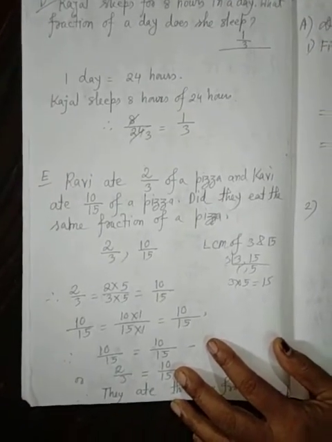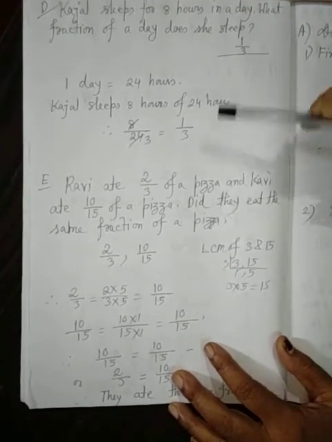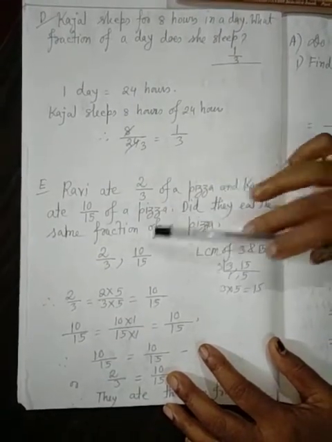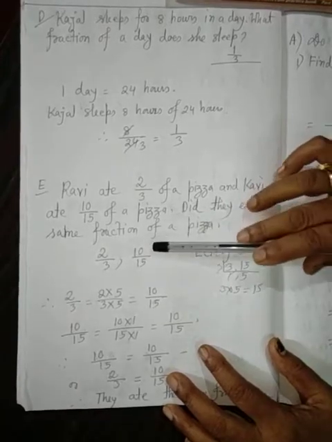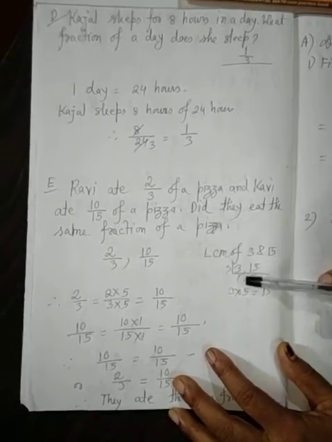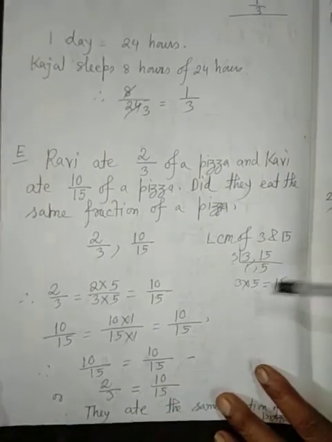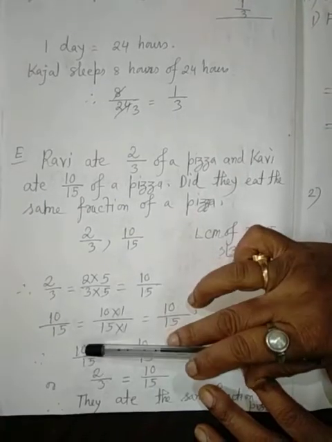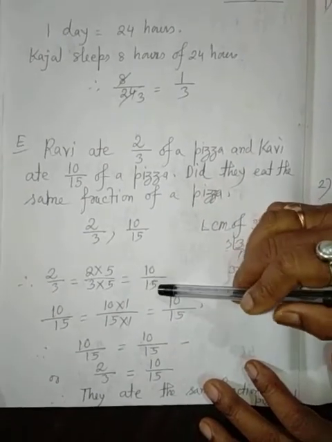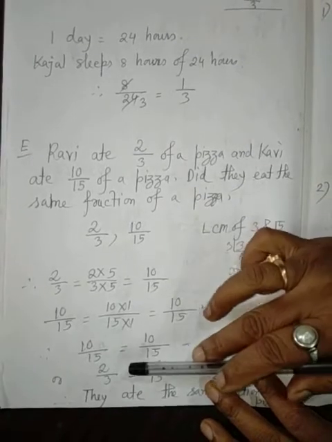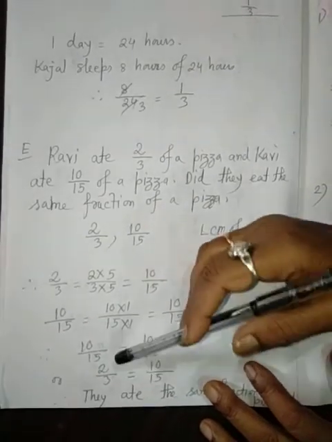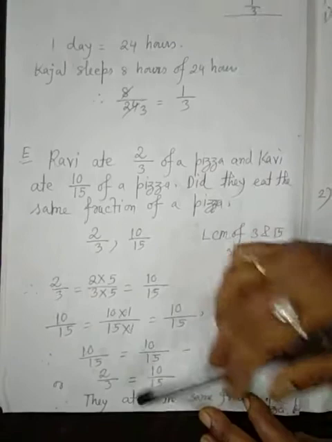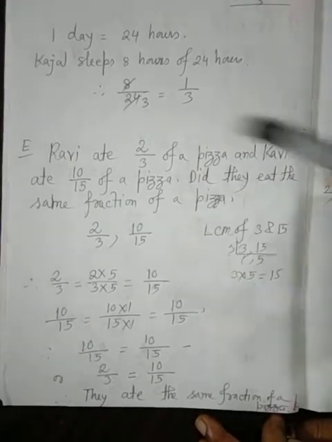Okay, answer. Ravi ate 2 by 3 of a pizza and Kofi ate 10 by 15 of a pizza. Did they eat the same fraction of a pizza? 2 by 3, 10 by 15. LCM of 3 and 15 is 15. 2 by 3 equal to 2 into 5, 3 into 5, that is 10 by 15. So 2 by 3 equal to 10 by 15. Actually, if you do cross multiplication, 30 and 30, they are equal. They ate the same fraction of pizza. Answer.